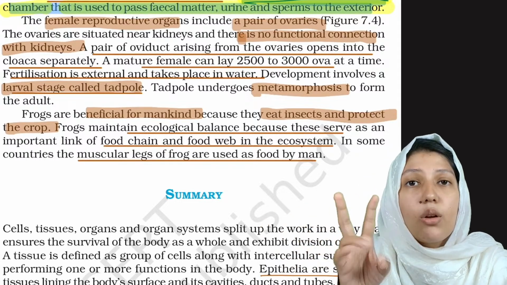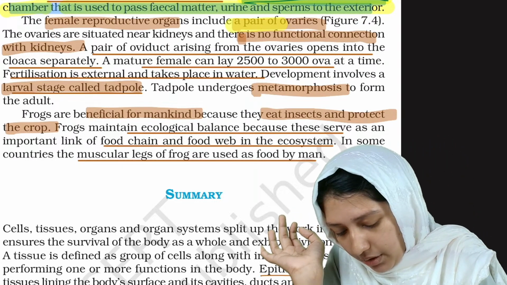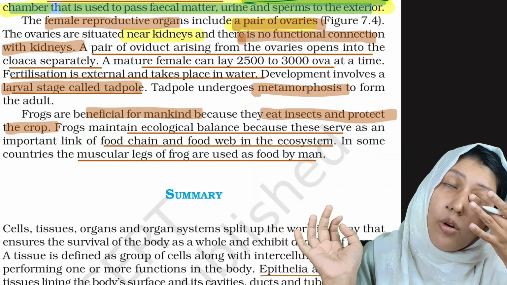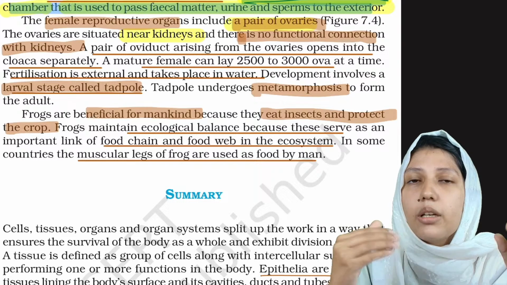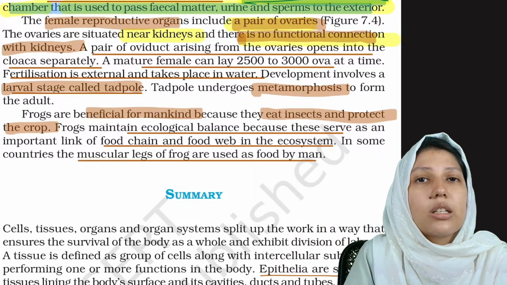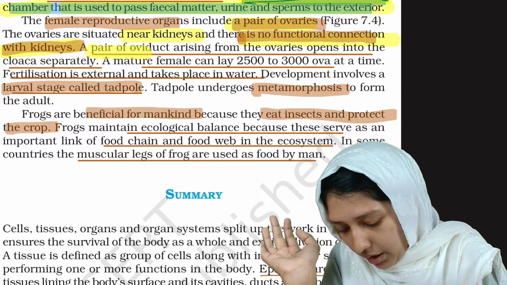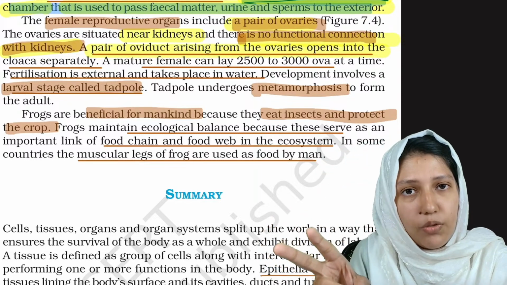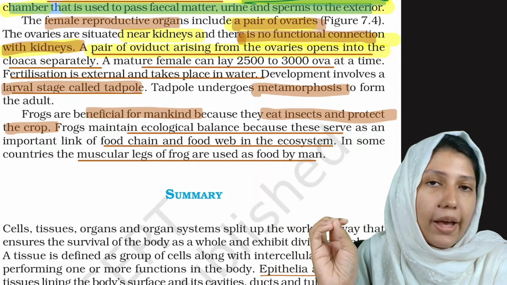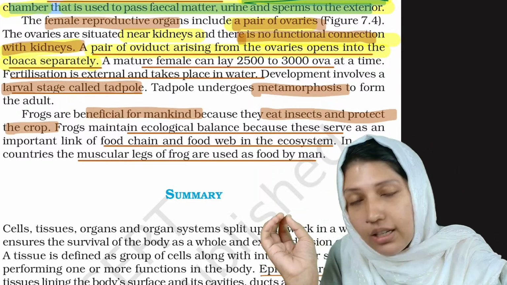Now the female reproductive organs. The female reproductive system has a pair of ovaries, situated near the kidneys. The ovaries are not attached to the kidney, but situated near it, and there is no functional connection between the kidney and the ovaries. Clear? And a pair of oviducts arise from the ovaries. Oviducts are the structures used to pass the ovum, which means the egg. The oviduct arises from the ovaries and opens into the cloaca separately.